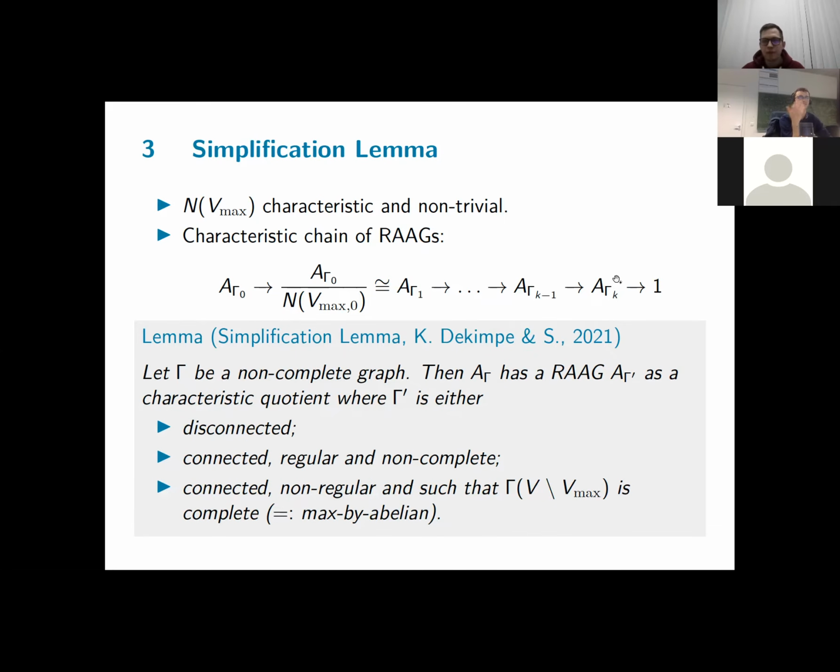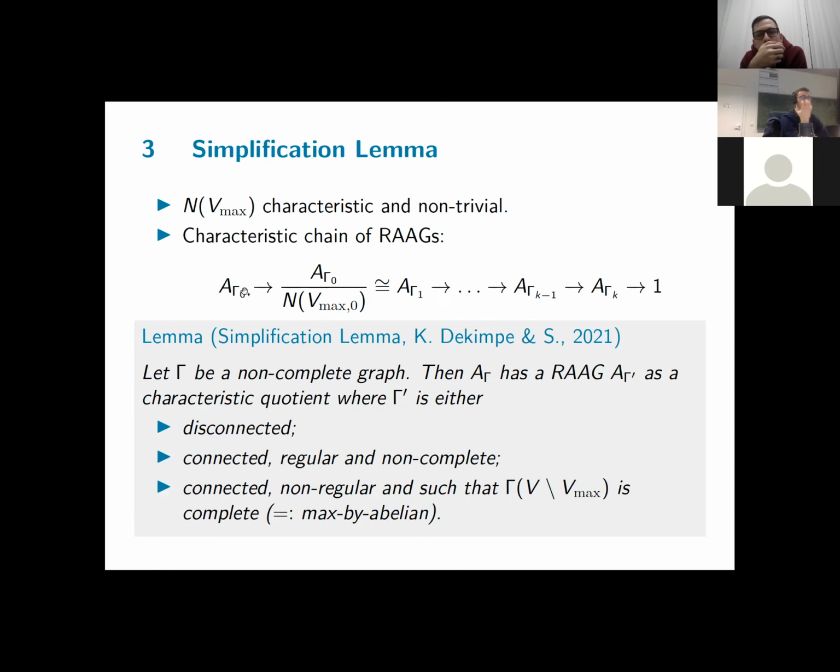And in this way, we can continue until eventually we'll end up with a trivial group. We've deleted all vertices, since our graph is finite. So eventually we'll end up with the trivial group. Now, since each group is a characteristic quotient of the previous one, if we prove, for instance, that A_Γ(k-1) has the R-infinity property, then A_Γ(k-2), A_Γ(k-3), and so on up until A_Γ0, all will have the R-infinity property.